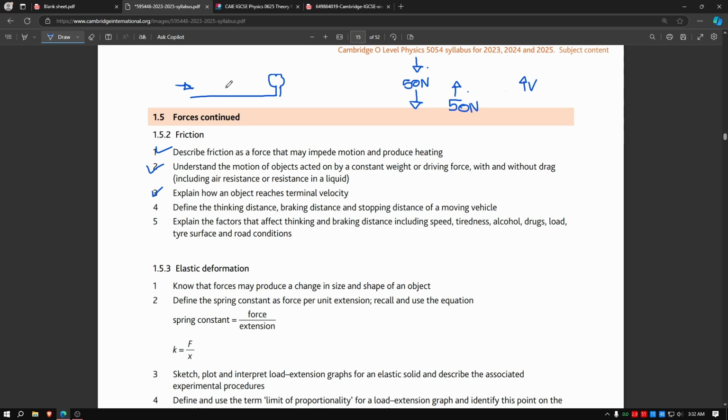Then your brain will give the muscles in your body the order to, let's just say, press the brake pedal and whatnot. And then when the brake pedals are pressed, the tires will lock up and then slow you down by friction. So there are a lot of things happening, right? Your body is doing something, your car is doing something, friction and whatnot. So these are divided into the thinking distance and braking distance.